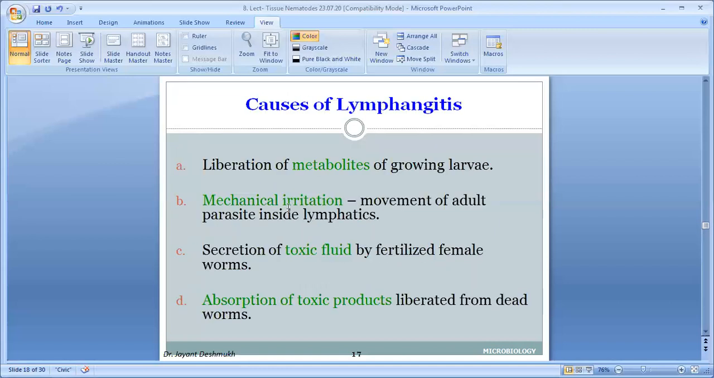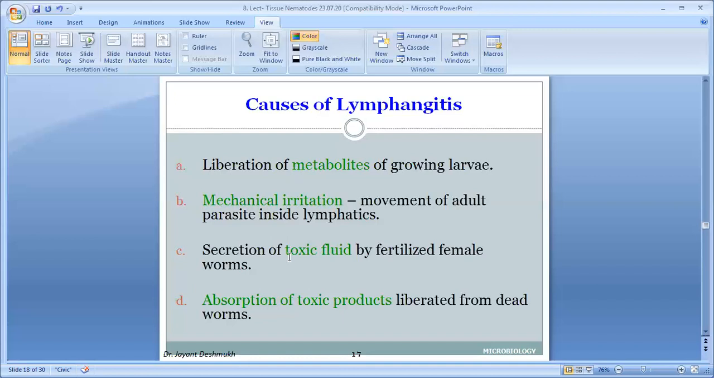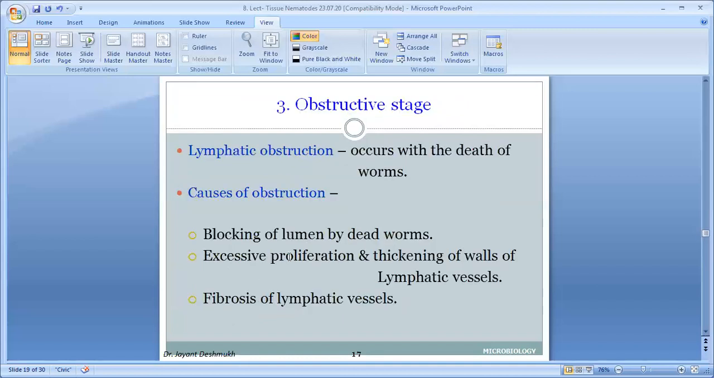Due to this, there is a clinical presentation. Again, with any inflammation in the body, there is fever, lymph node enlargement, eosinophilia, and IgE level is more. So that is known as filarial fever. And this is the cause of lymphangitis.